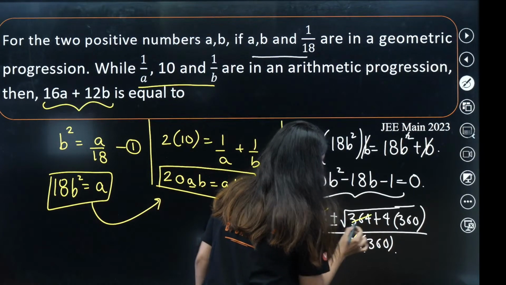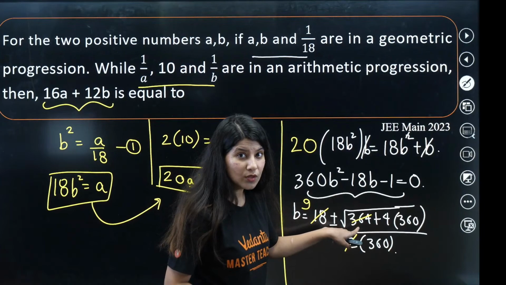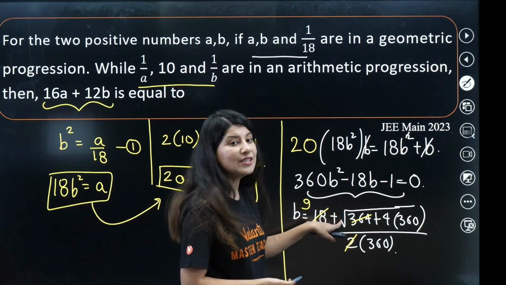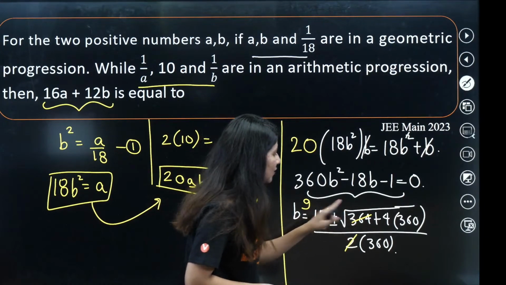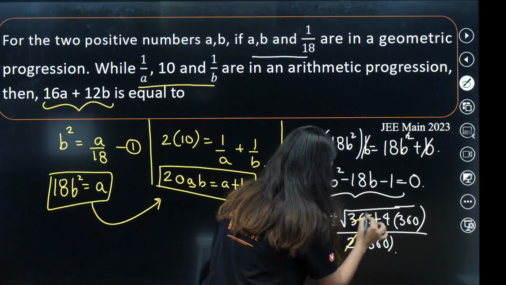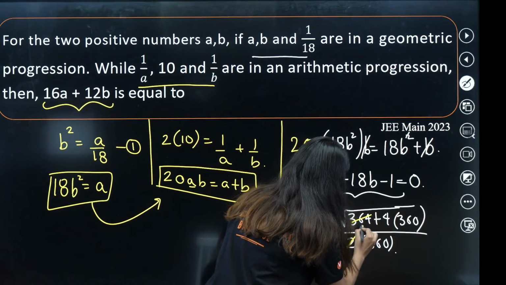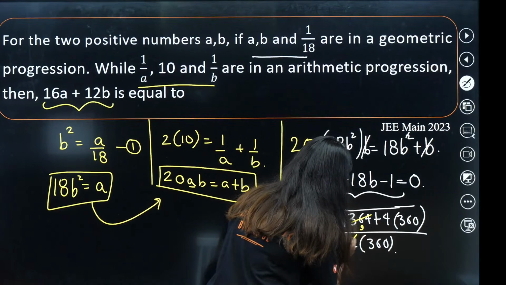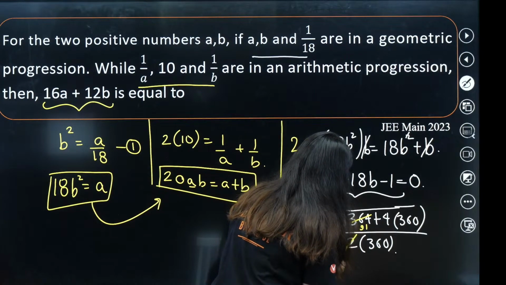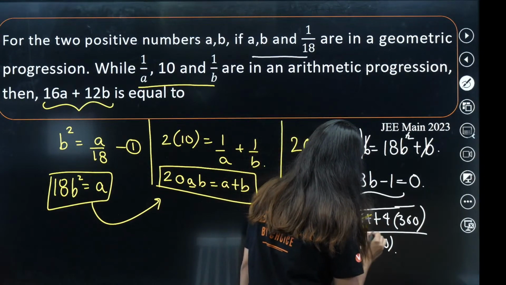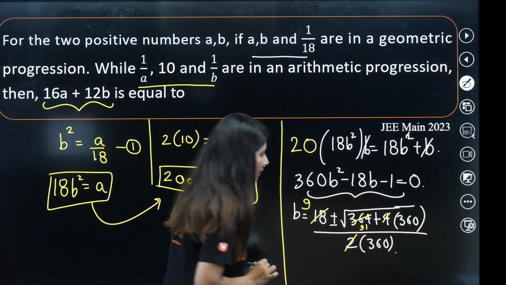2 9s are 18, right? Now since I am in the square root, I need to take 4 common so that 2 will come out. 4 9s are 36 and 4 1s are 4, so this 4 is gone.